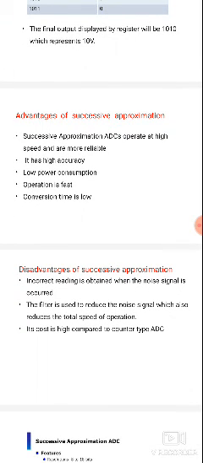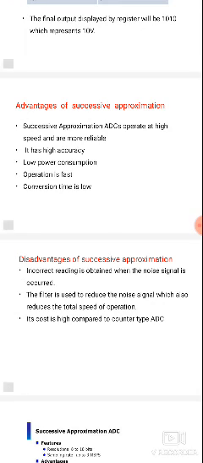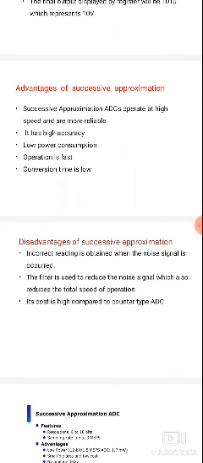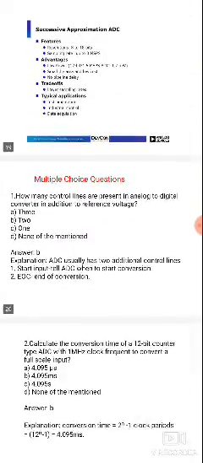In this successive approximation register also, each and every bit will be checked, each and every bit by successive approximation. Each and every bit is checked and converted from analog voltage to digital value. Here the conversion time is very short, and the most accurate method of analog to digital conversion is successive approximation compared to all the other methods. Each and every time it checks with the nearest bit and it is converted. The conversion starts from the most significant bit to the least significant bit.